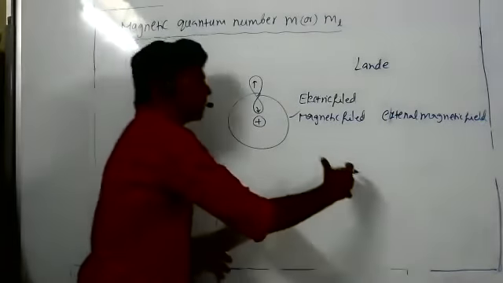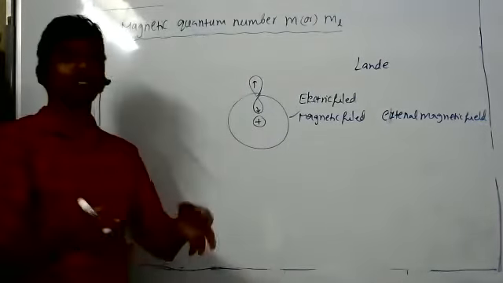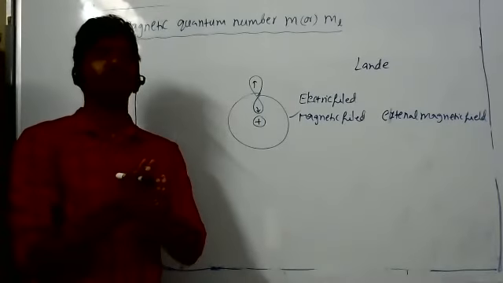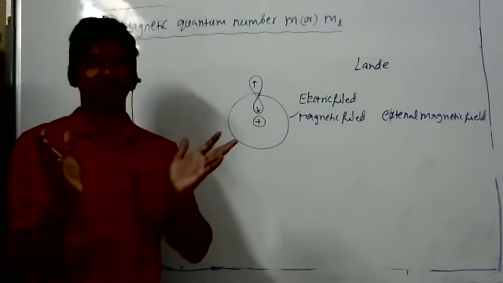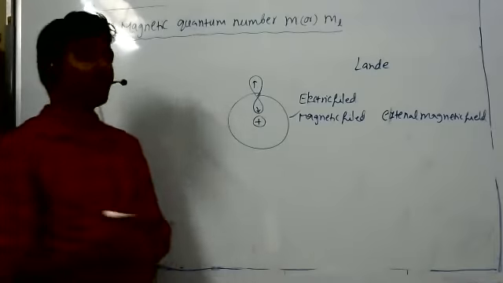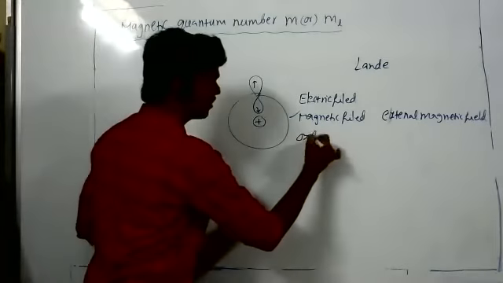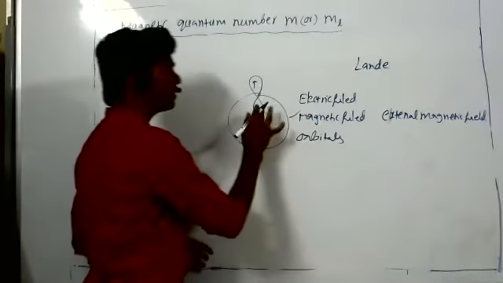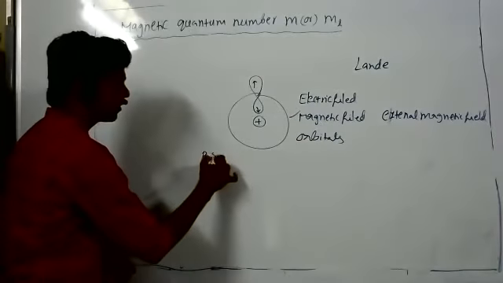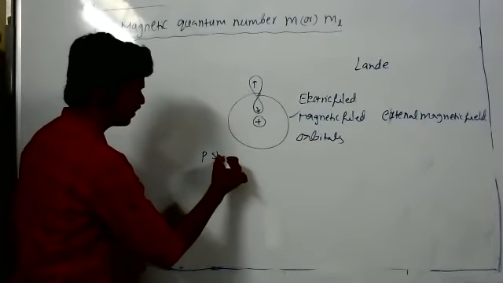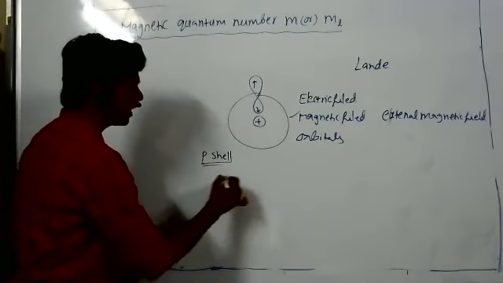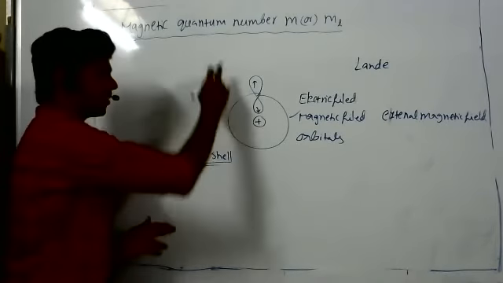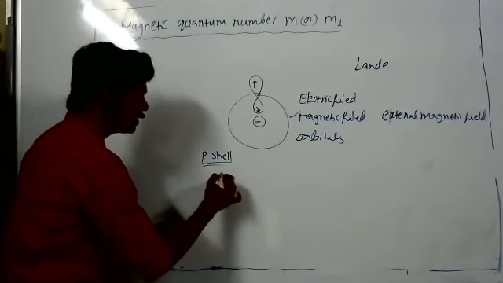When the external magnetic field is applied, the electrons present in the subshells orient themselves in space. Those are what we call orbitals. For example, the p subshell has 3 orbitals, we can calculate, my formula is there.